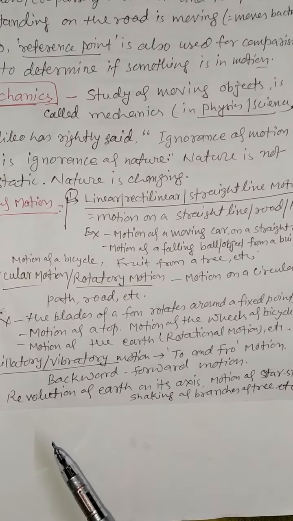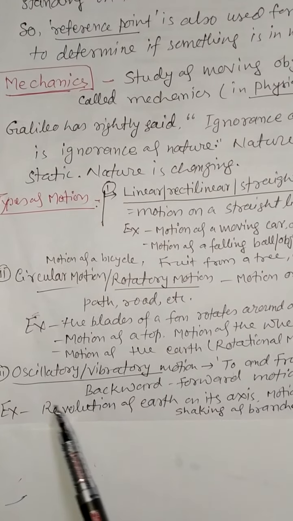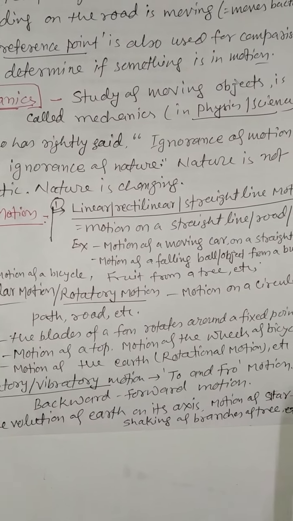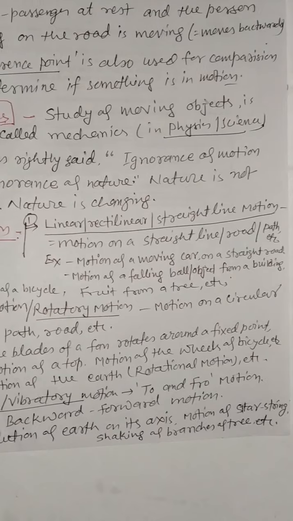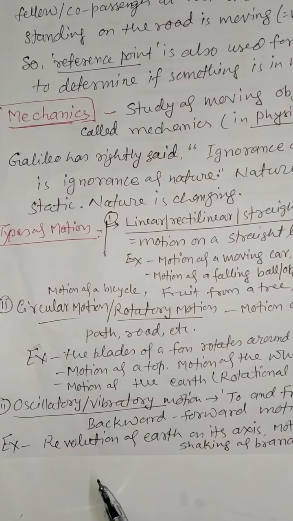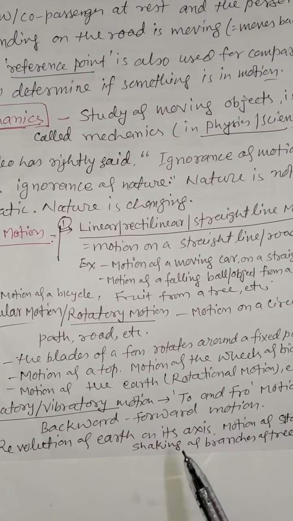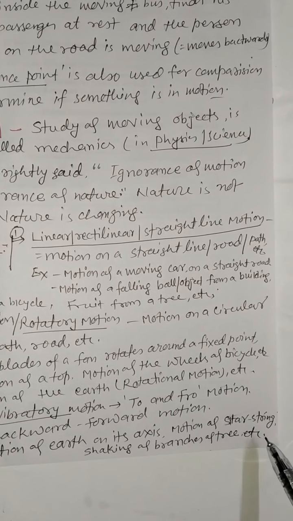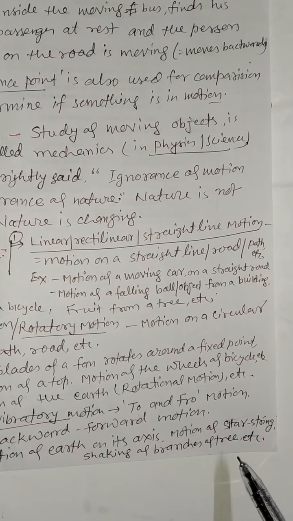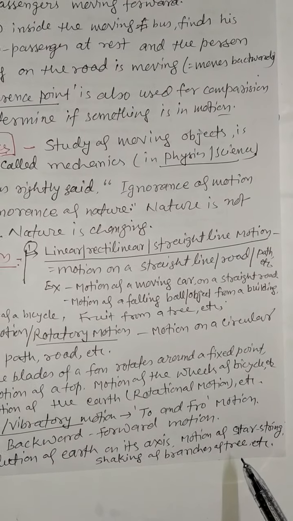Now the third type of motion is oscillatory motion or vibratory motion. This is to and fro motion, backward and forward motion. Examples of oscillatory or vibratory motion are motion of a sitar string, shaking of branches of a tree, seesaw, etc.